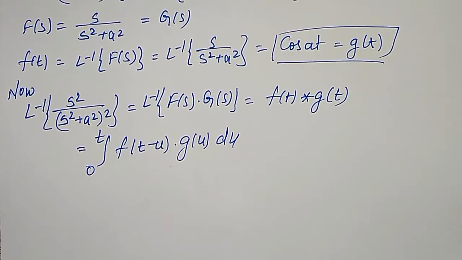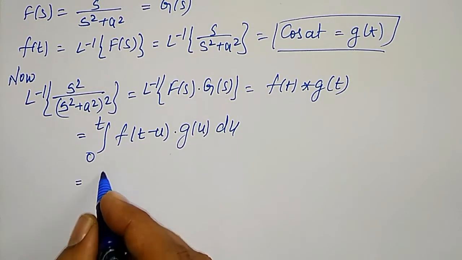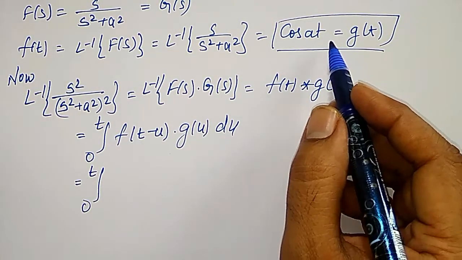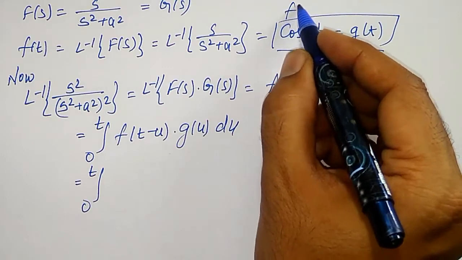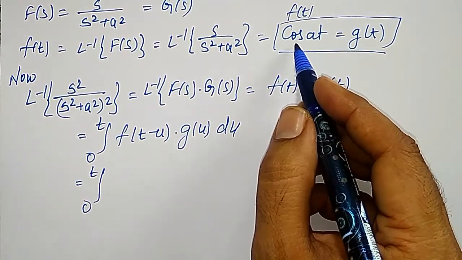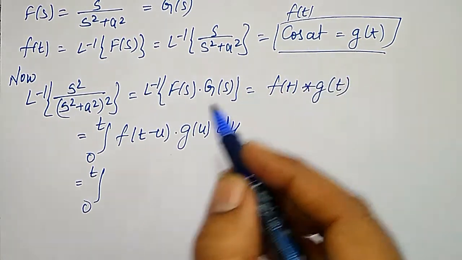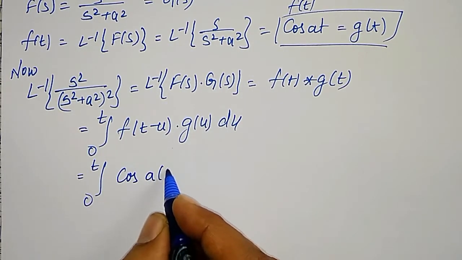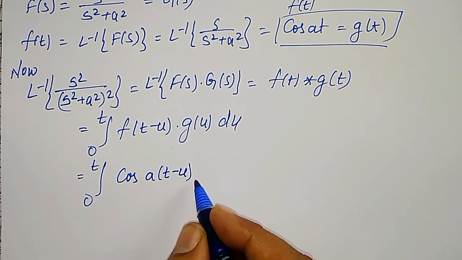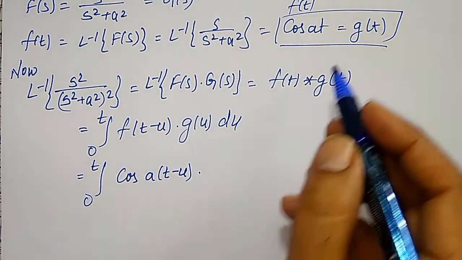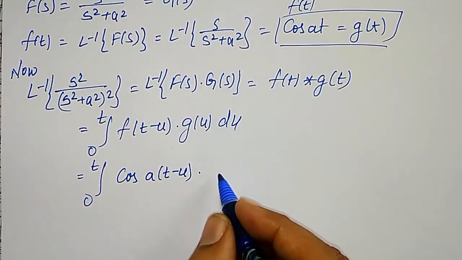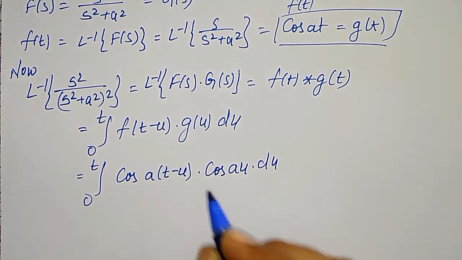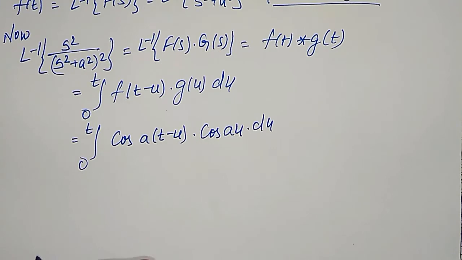Now substituting and evaluating, f of t and g of t are both one and the same. Cos at is my f of t, therefore f of t minus u will become cos of a into t minus u into g of u. G of t is cos at, g of u is cos au into du. This I have to integrate.